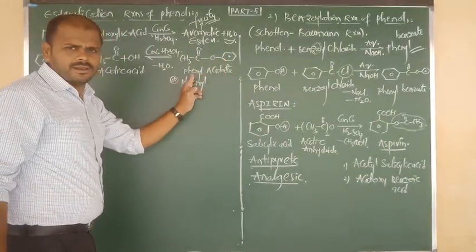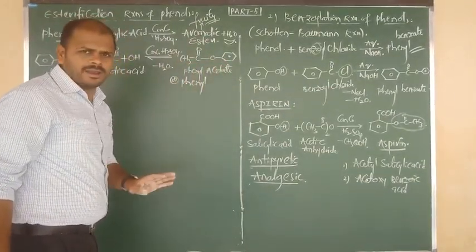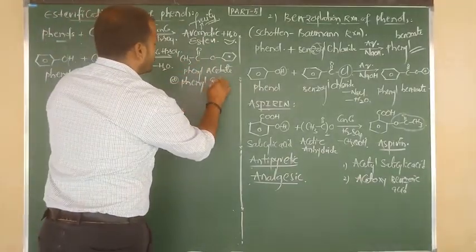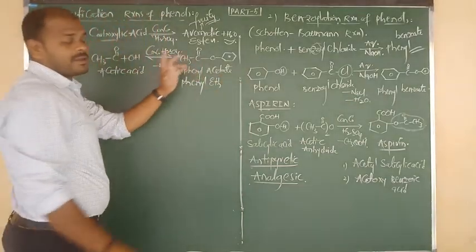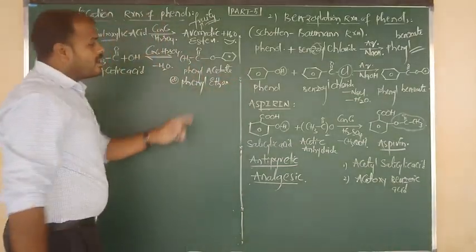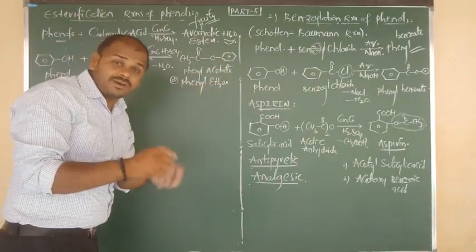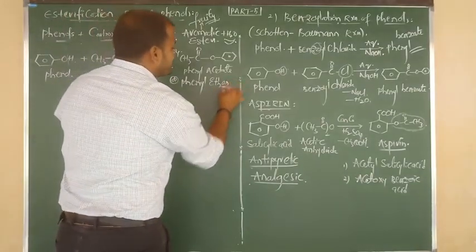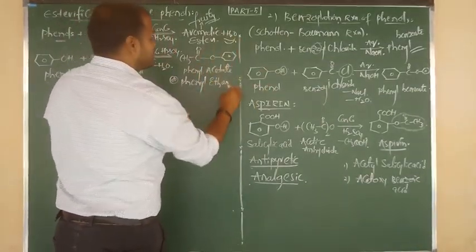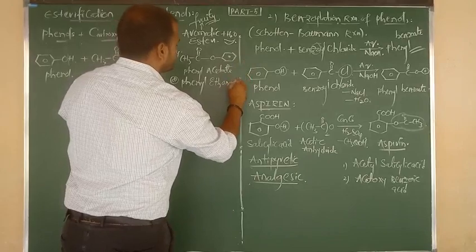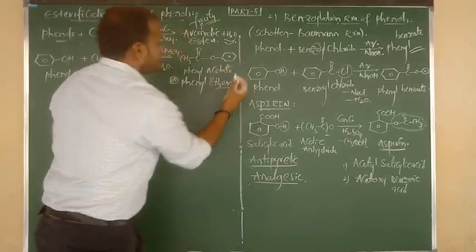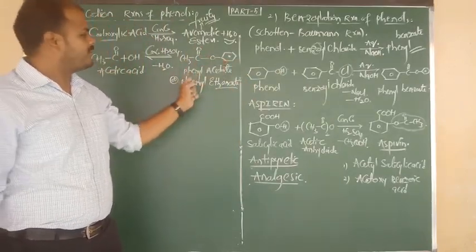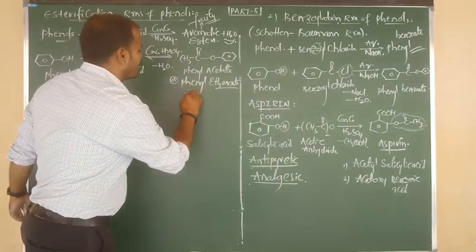I have written here, the common name is acetate. Now I want to say the IUPAC name. 1 carbon meth, 2 carbon eth. Between the 2 carbons, single bond. The functional group is ester. For esters, what is the secondary suffix we have to add? This suffix for ester is oate. So what is the IUPAC name? Phenyl ethanoate, and the common name is phenyl acetate.